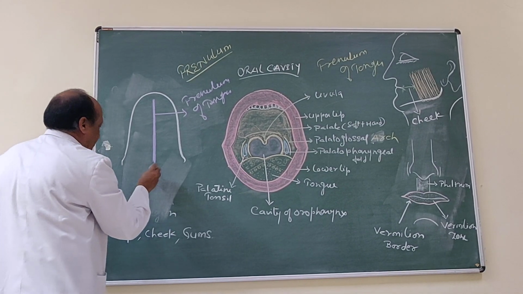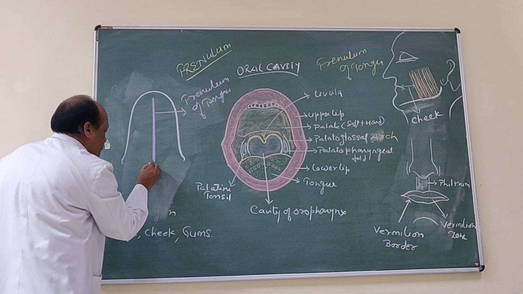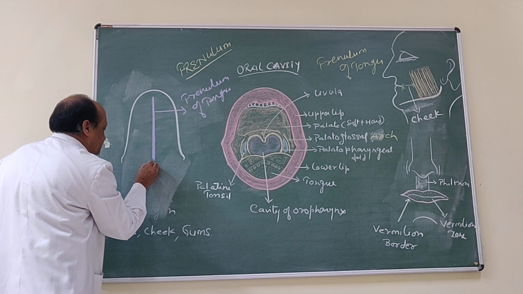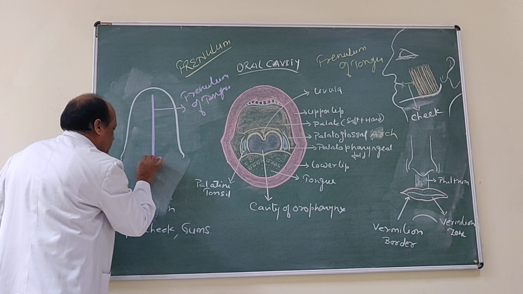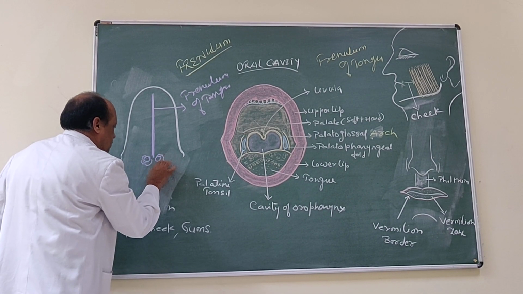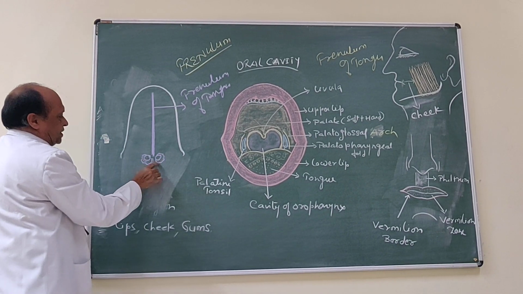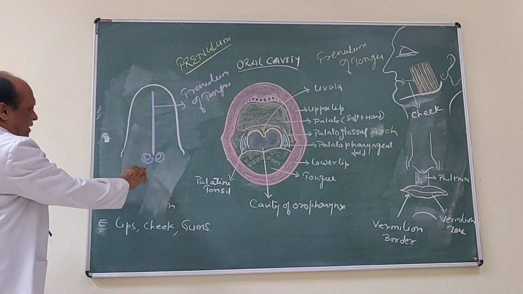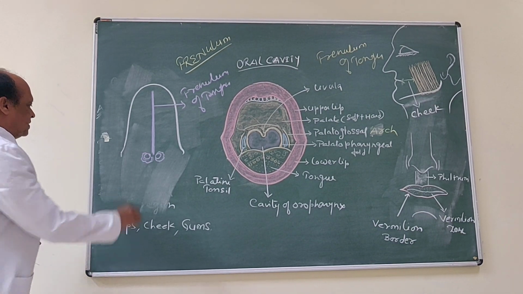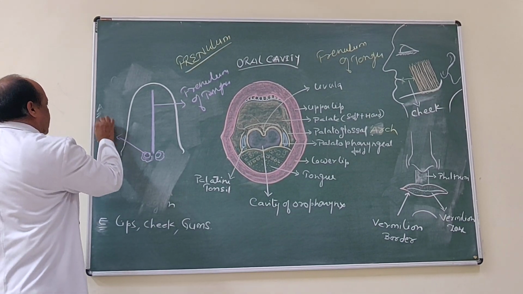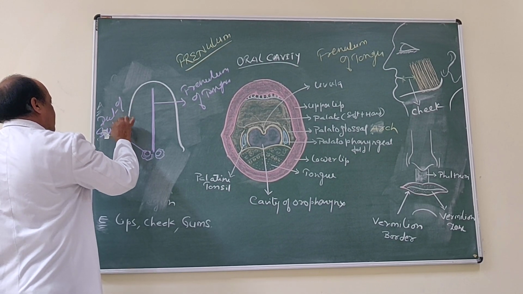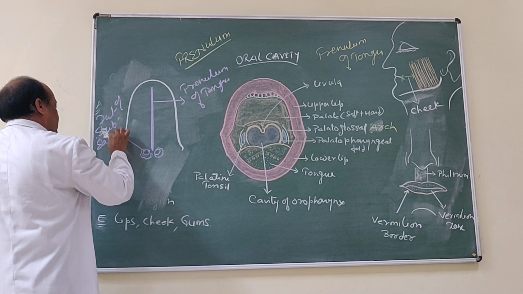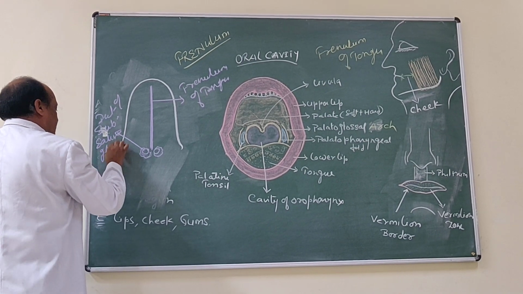On each side of lower end of frenulum there is an elevation, and on the summit of this elevation the duct of submandibular salivary gland opens.